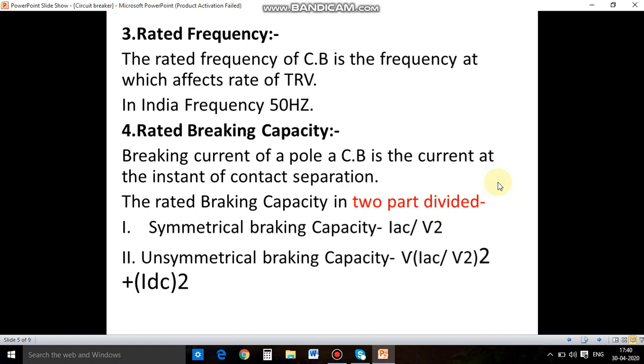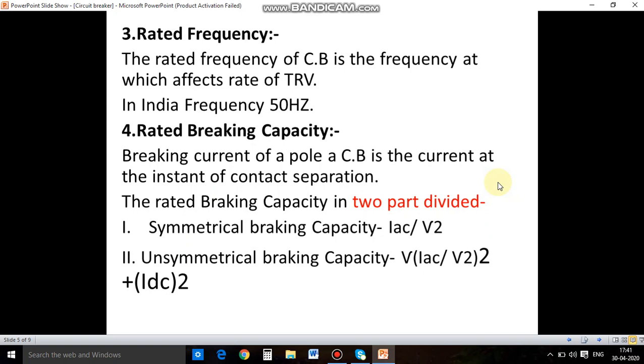The third one is rated frequency. The rated frequency of a circuit breaker is the frequency which affects the rate of rise of transient recovery voltage. In India, the adopted frequency is 50 Hz.